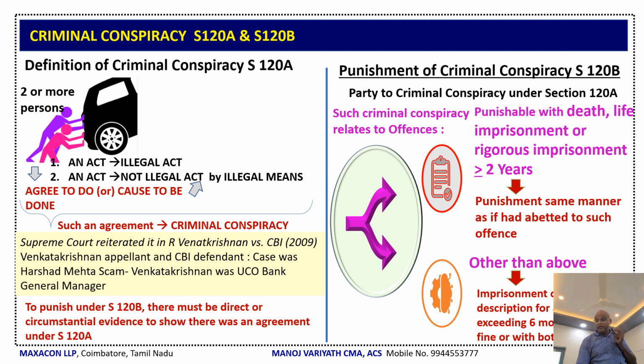Now, if it is other than those cases, which is not punishable with death, life imprisonment or rigorous imprisonment of 2 or more years, in that case, the punishment may extend up to 6 months or with fine or with both.